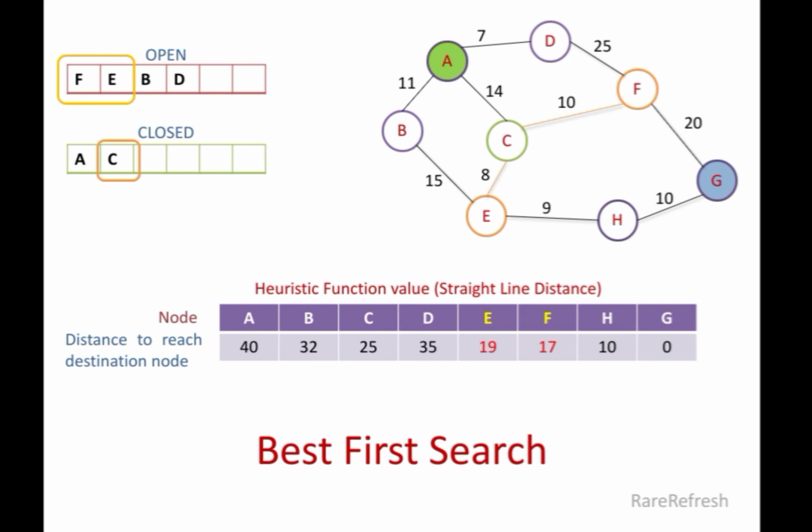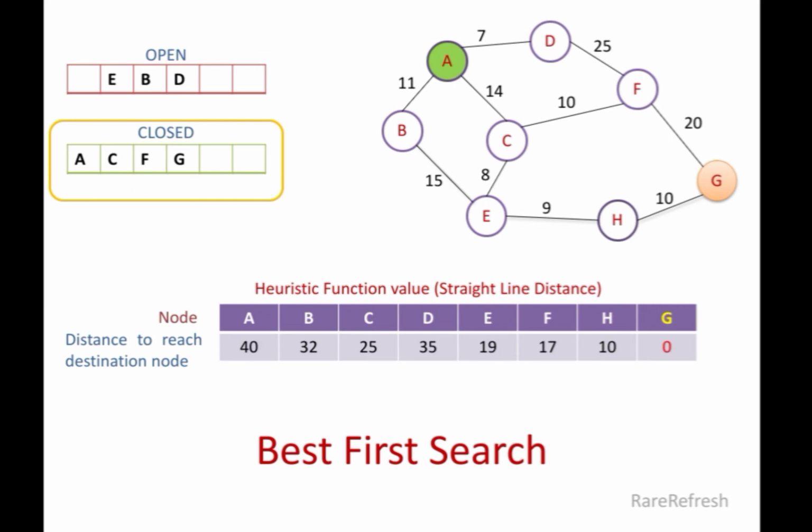In the next step, F is dequeued and explored. The successors of F are G and D. Since D is already present in the open queue, the algorithm inserts G in the open queue and F in the closed queue. Now G is dequeued from the open queue, but since it is the goal state, the algorithm terminates and we have our path from start state to the goal state as A, C, F, G.